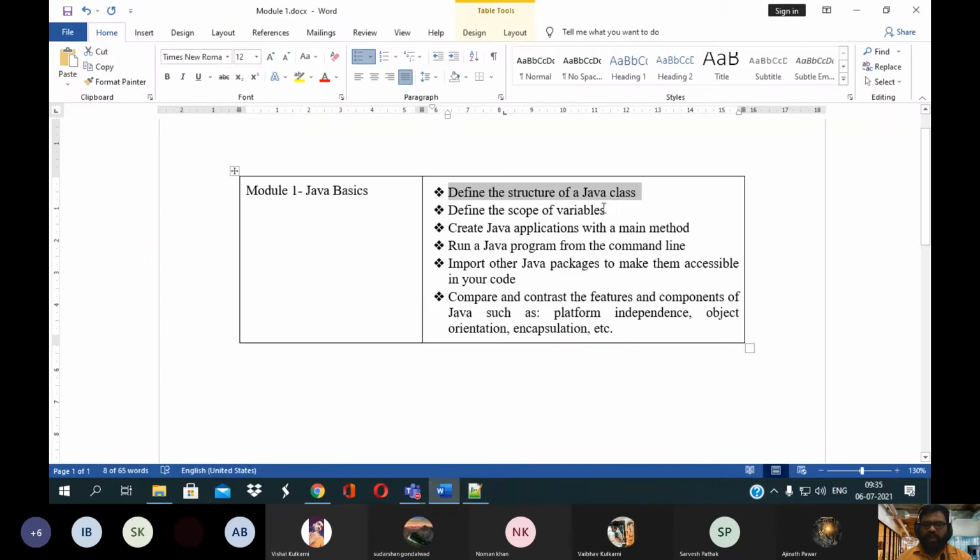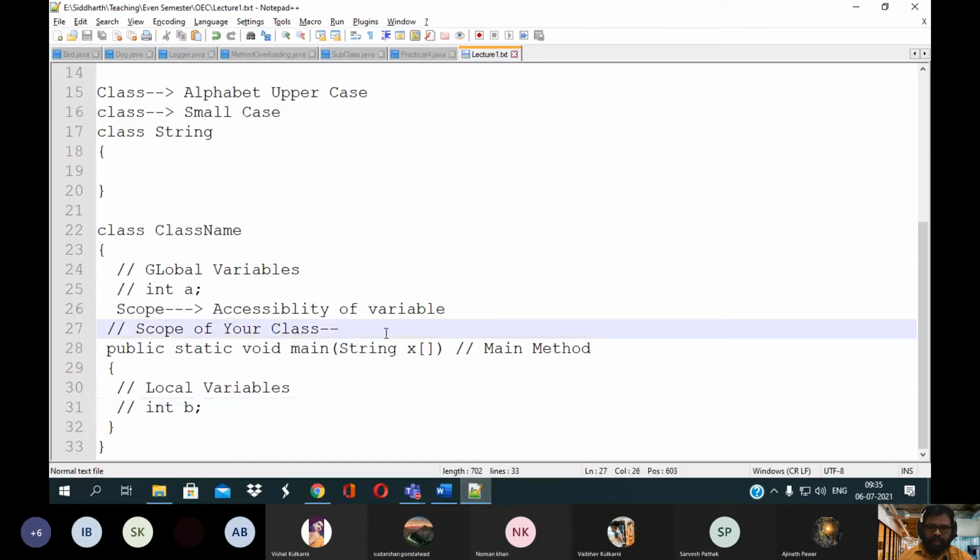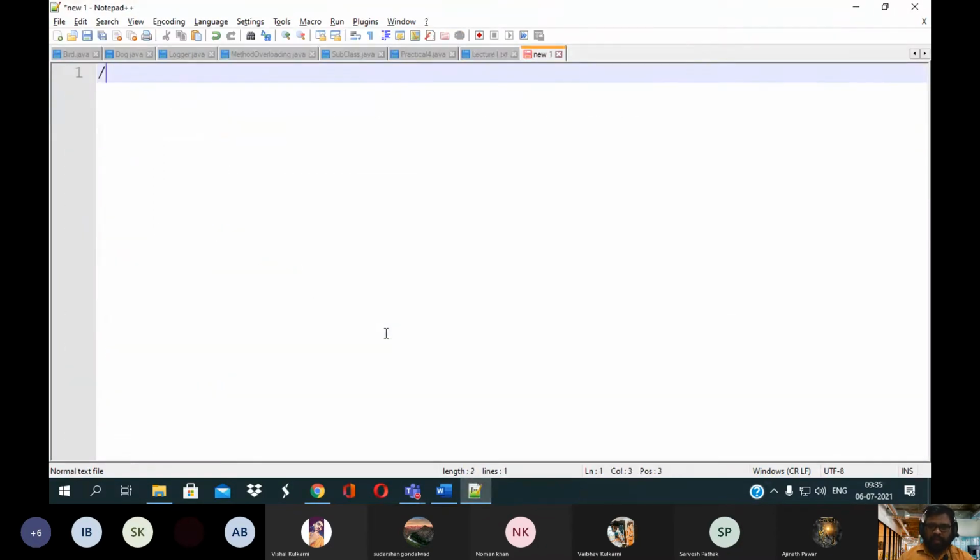So we have covered these two points. Right now we want to create the Java application with the main method and execute your Java program. Okay, so now let's start the execution of our program.